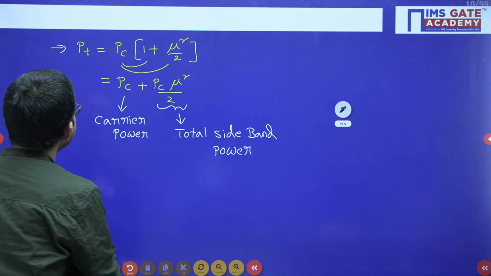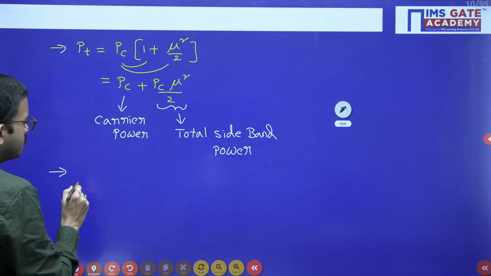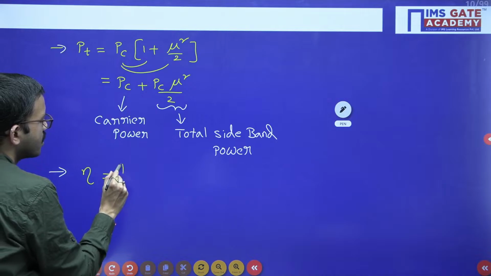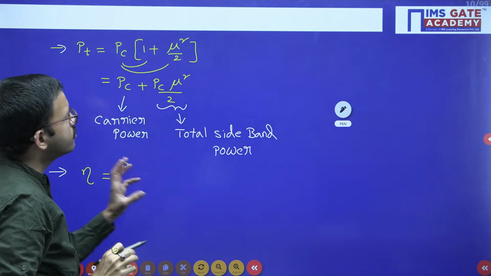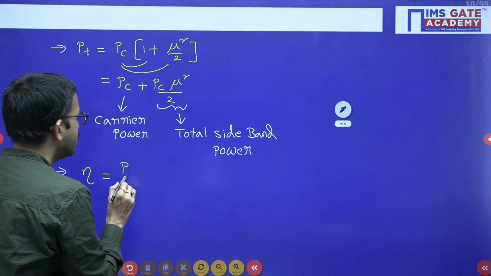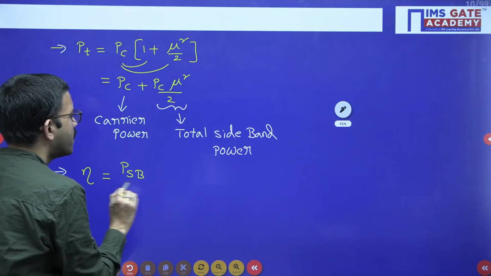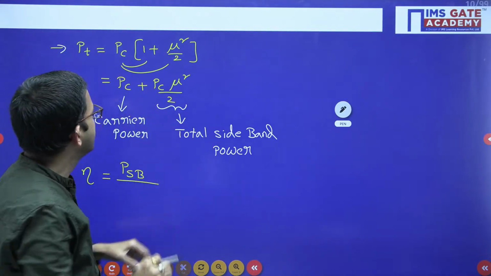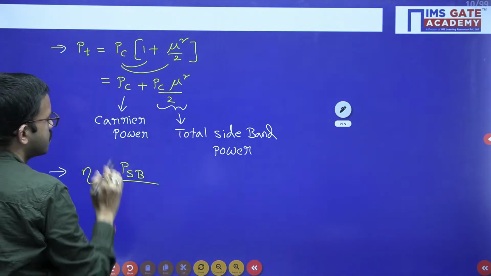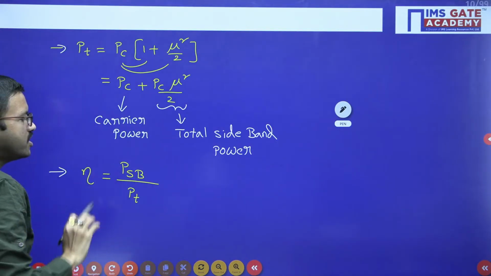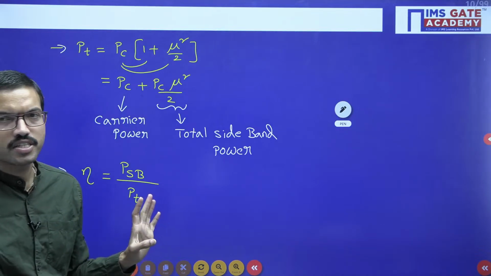Okay, next one you can write down modulation efficiency. Modulation efficiency eta is equal to... here the message signal or information you are having is in the sidebands, right? That means the total sideband power. But for transmitting the message signal we are using the help of the carrier signal, so the net power required is PT. So, the total sideband power divided by the transmitted power.